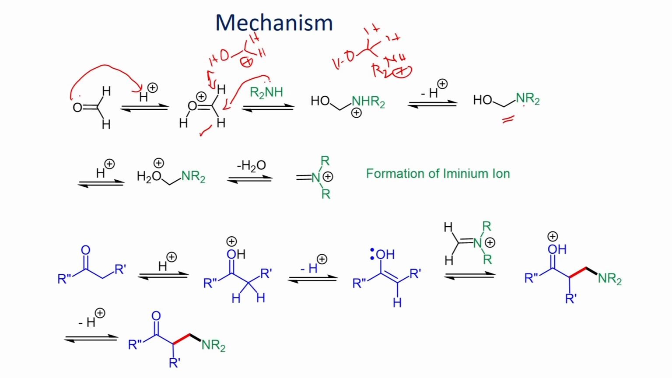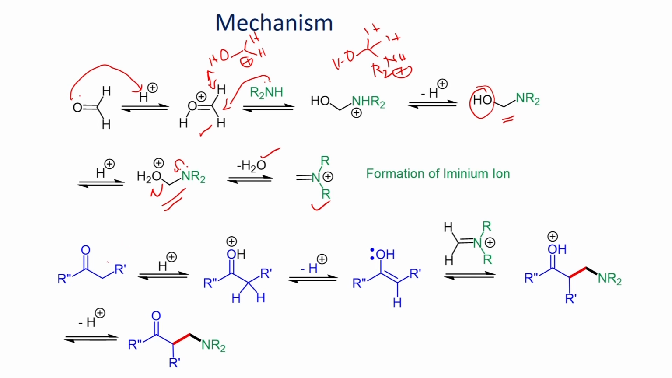Since we carry out the reaction in the presence of catalytic amount of acid, protonation of the hydroxy group can give this hydronium ion species, which can lose a water molecule to give this iminium ion, which acts as electrophile in Mannich reaction.